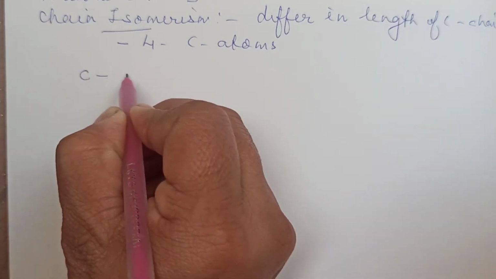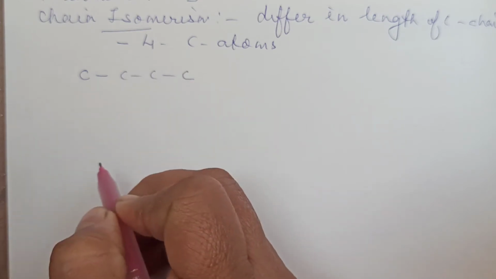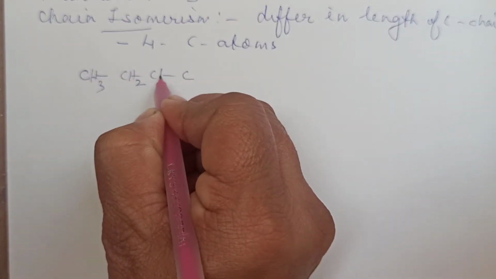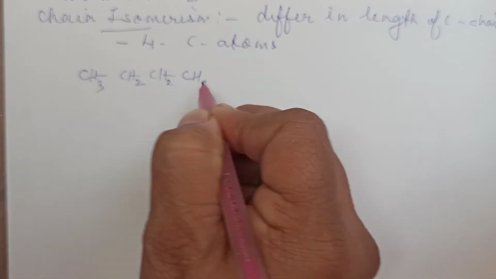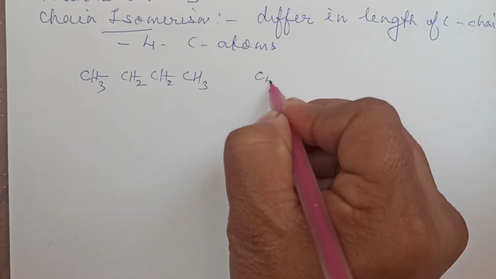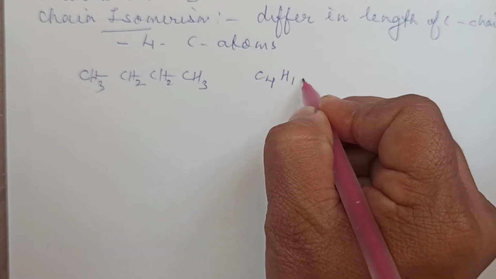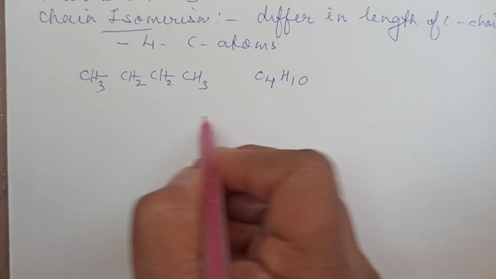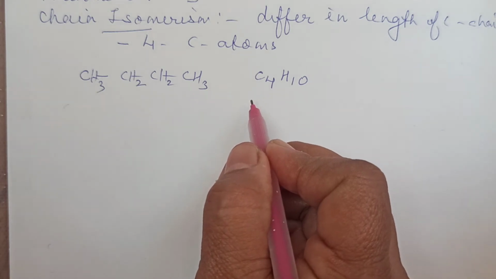Suppose I write with 4 carbon atoms. I am writing a straight chain. If I complete the valencies, it is CH3, CH2, CH2 and CH3. If I write the complete molecular formula, children, it is C4H10. It is alkane, CnH2n plus 2. This is 4 carbon atom length I have given.